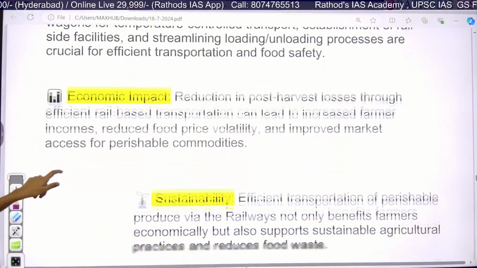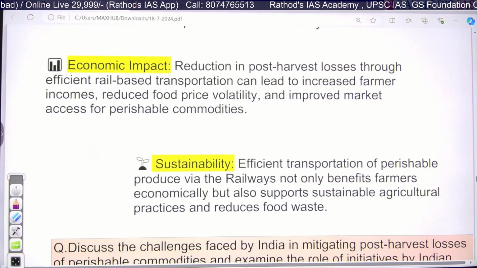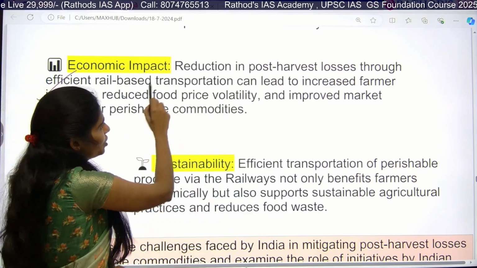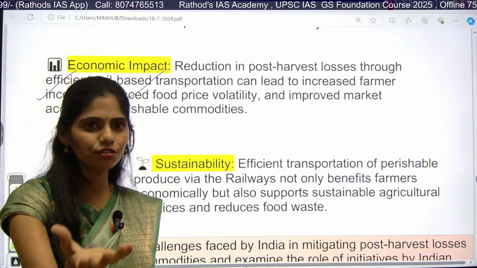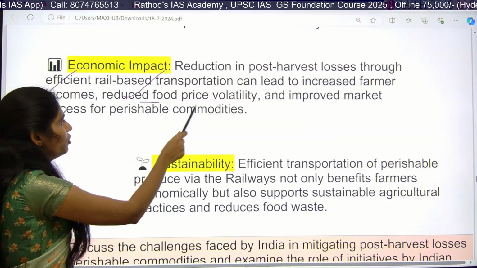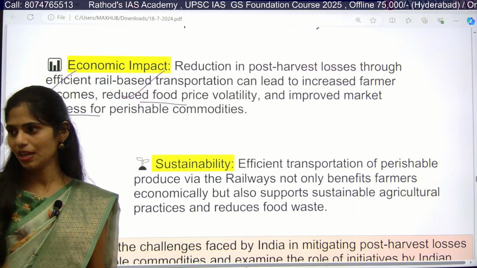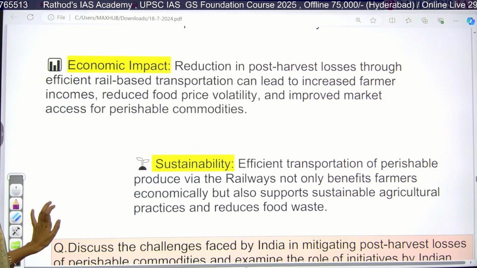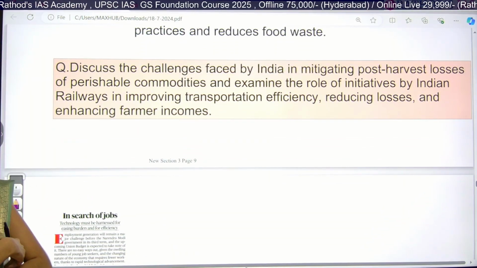Whenever we reduce post-harvest losses, obviously farmer income will increase, and we can also reduce price volatility. That means we can increase the supply of fruits or vegetables in the market so that we can control food prices. Improved market access can also be established. So these are some key takeaways from this article. Okay, clear? There is one question, try to see whether you can answer it.